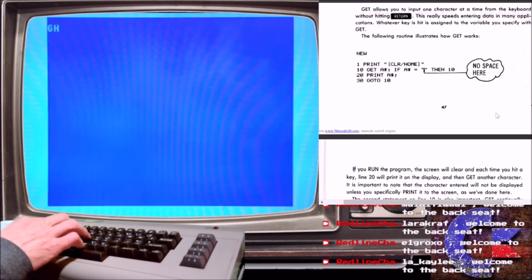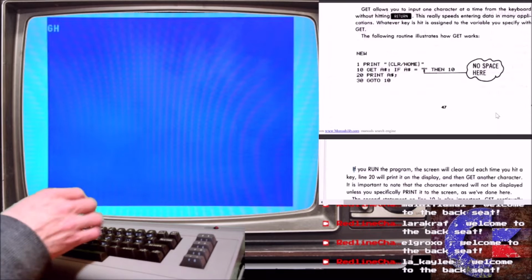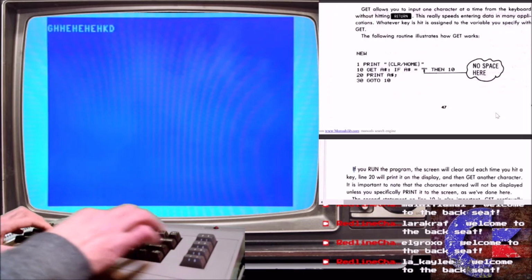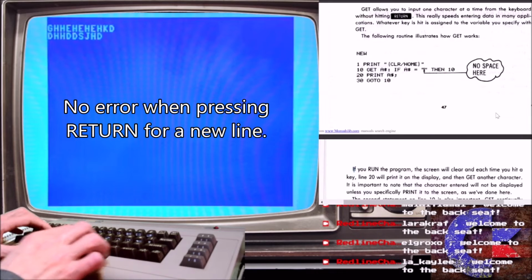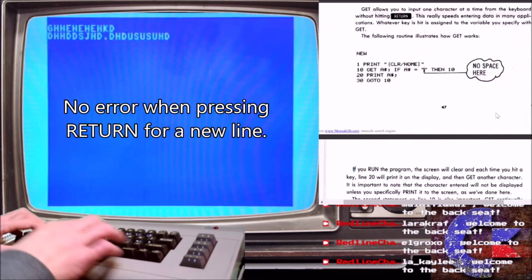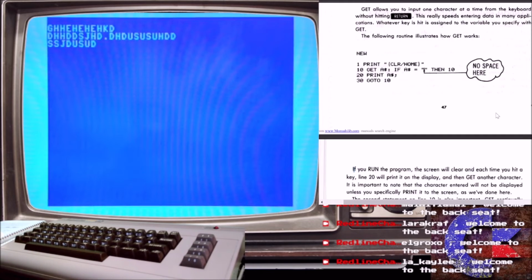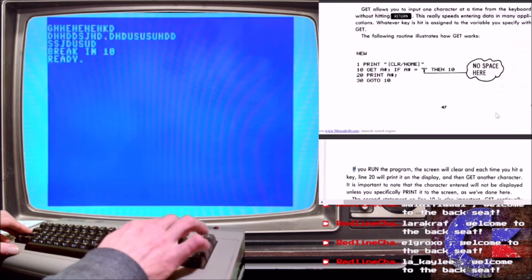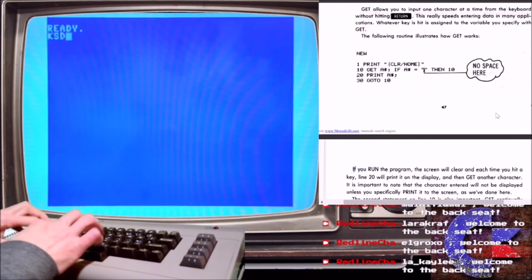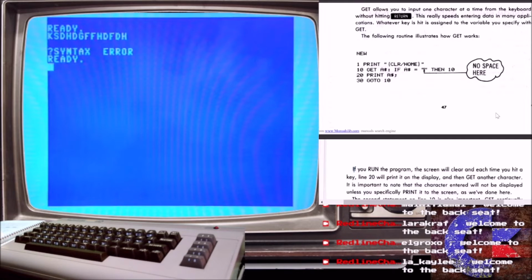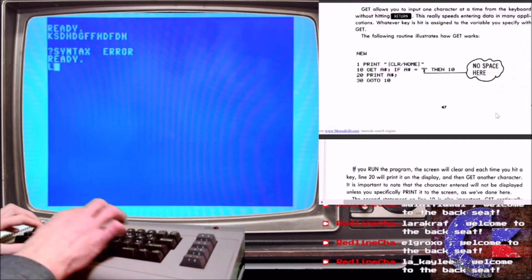So it's a typing program. Okay, that's alright, eh? Normally, when you type something and enter, it says that. It's a nice little program.